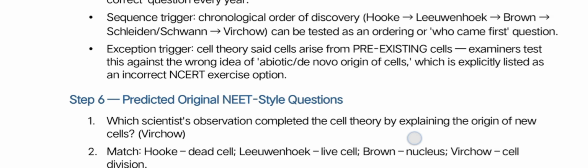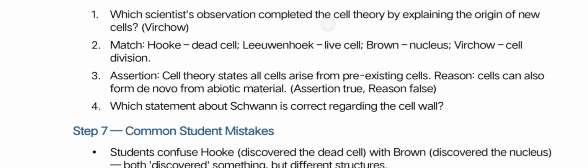Exception trigger: cell theory says that cells arise from pre-existing cells. The examiner tests this against the wrong idea of abiotic de novo origin of cells, which is explicitly listed as an incorrect NCERT exercise option. Predicted NEET-style question: which scientist's observation completed the cell theory by explaining the origin of new cells? It is Virchow.